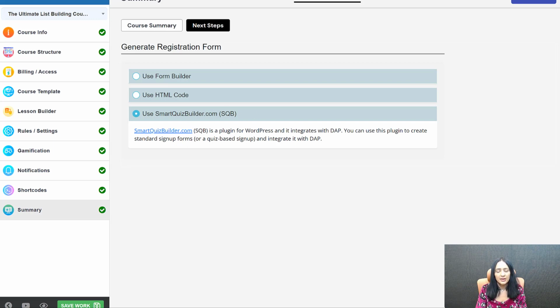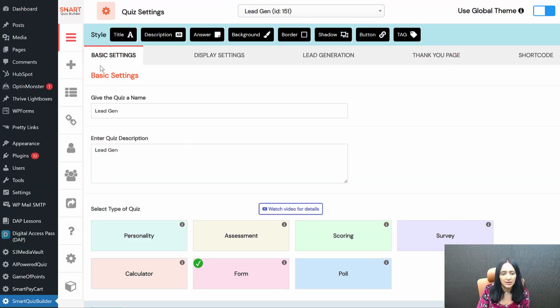I use SQB and I add a simple form to get people to sign up, ask a few questions to learn about them, and SQB integrates with DAP, so it will automatically give them access to the product in DAP. Let me show you how I have done it in SQB.